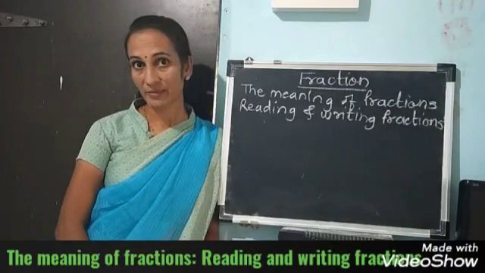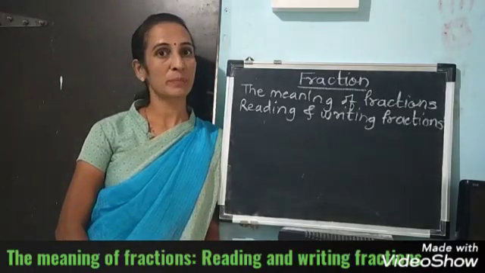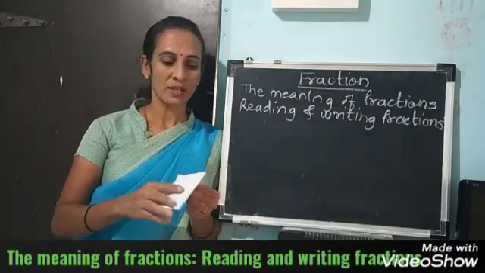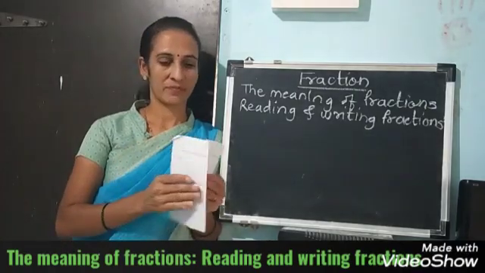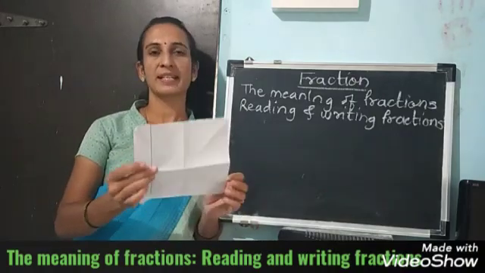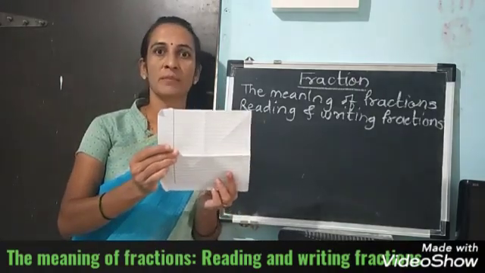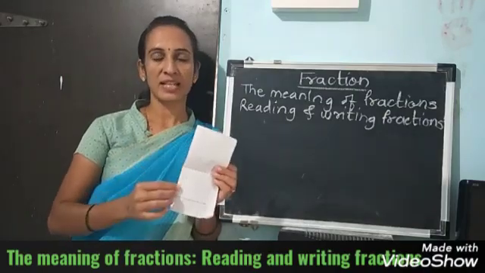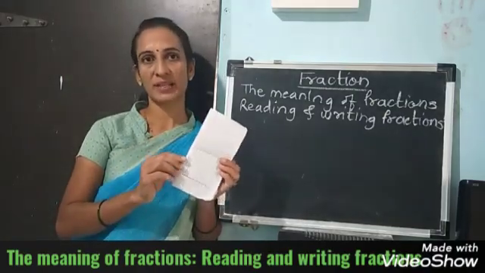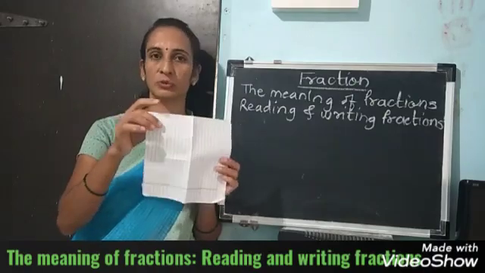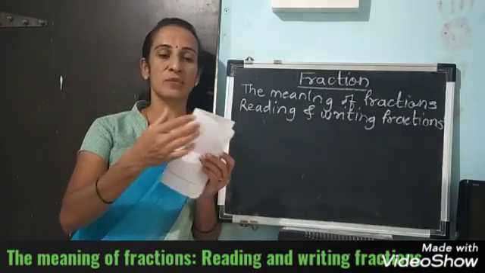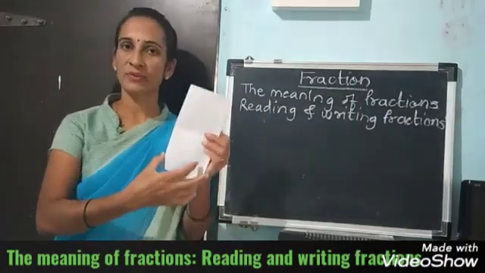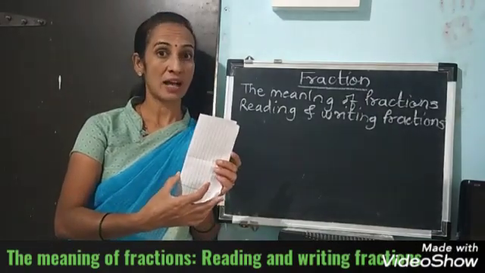Now we can divide the number into pieces, but with one page I am going to explain what is meant by fraction. See, this is one page. It is square in shape. If I fold this page one time, then how many parts are there of this page? 1 and this one 2. That means this one part is called a half.